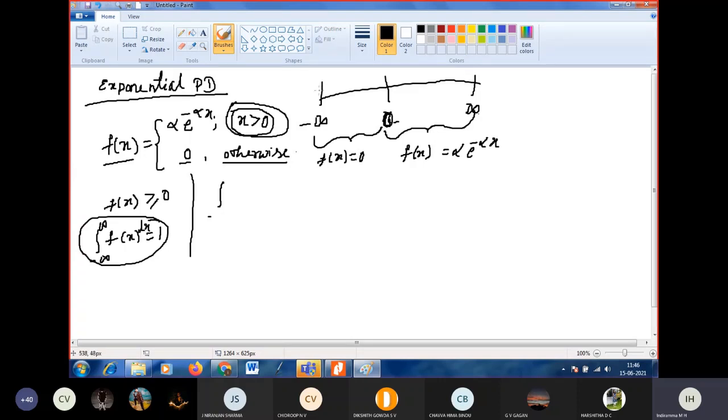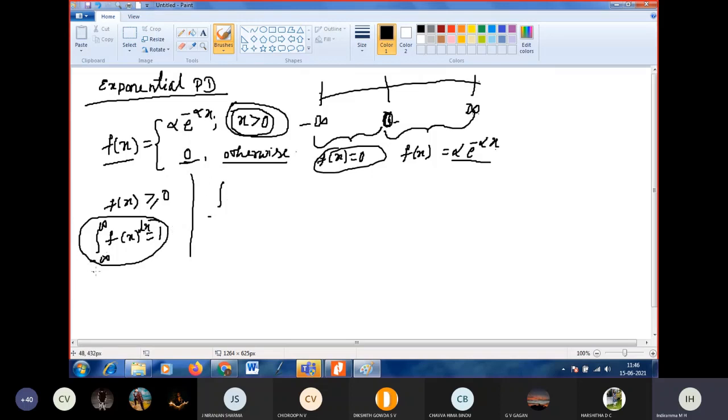In the remaining range, f of x takes the value 0 for the exponential distribution. Our range is for continuous minus infinity to plus infinity, but the exponential distribution takes the value f of x equal to alpha e power minus alpha x from 0 to infinity. From minus infinity to 0, f of x takes the value 0. So here they have given 0 otherwise.